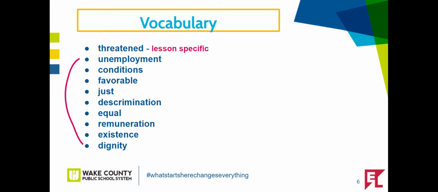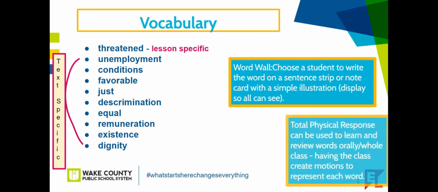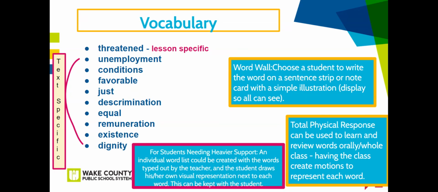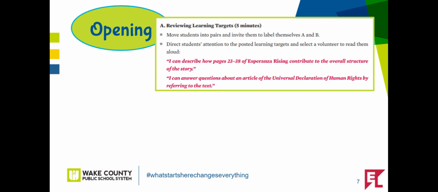There are many vocabulary words in this lesson, and some are complex. As you can see, one is specific to the lesson, and the rest are specific to Article 23 of the UDHR. Tell them all, but you may want to focus on just a few to add to your word wall. Continue to have a student write the word on a sentence strip or note card with a simple illustration. Use total physical response by creating hand motions to represent each word you add to your word wall. Remember, you may have those who need heavier support, needing individual word lists based on their English language development or other needs. Remember to have students add unfamiliar vocabulary words to their academic and domain-specific lists.